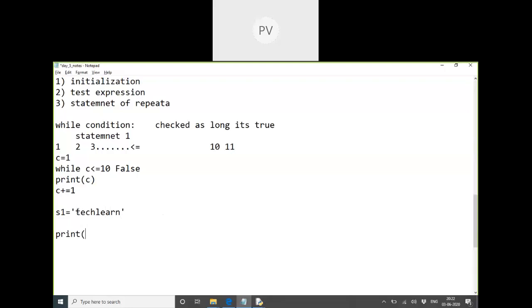How do I print the first letter of the string? S1 and square bracket 0. Yes. How do I print the second letter? S1 square bracket 1.